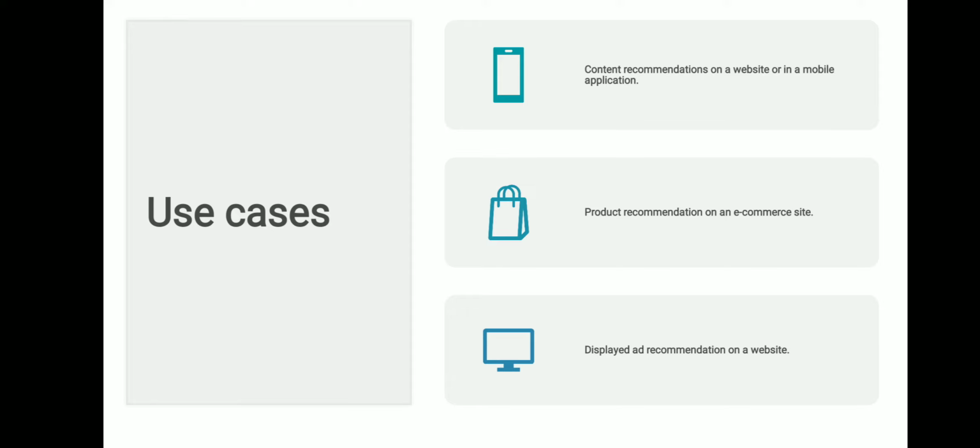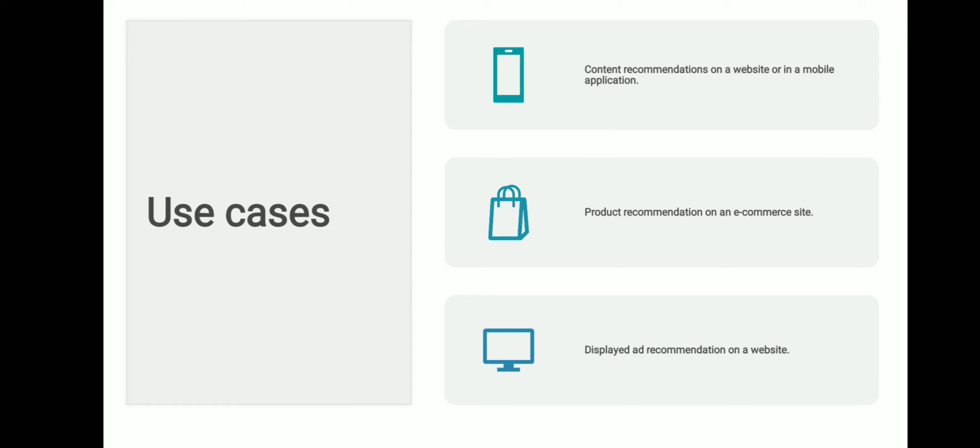Now, when it comes to recommendation systems, there are two main types. One is collaborative filtering and one is content based. Now, this is specific to machine learning. Those who know machine learning or are data scientists can relate to it better than those who have no idea about AI and ML concepts. Collaborative filtering identifies similar patterns in customer behavior and then recommends items that other similar customers have interacted with.